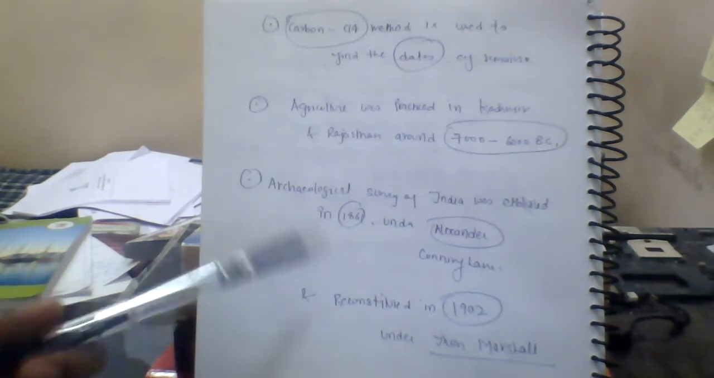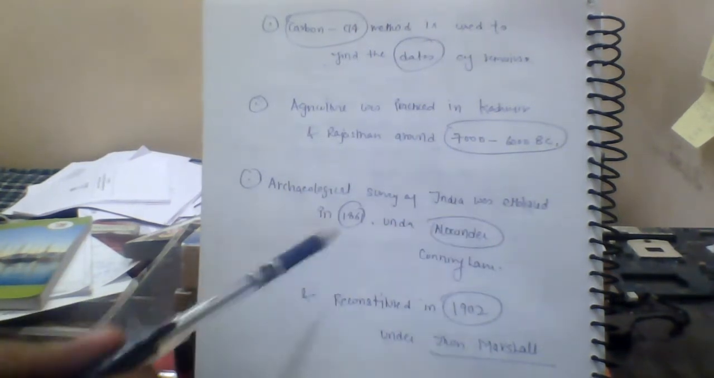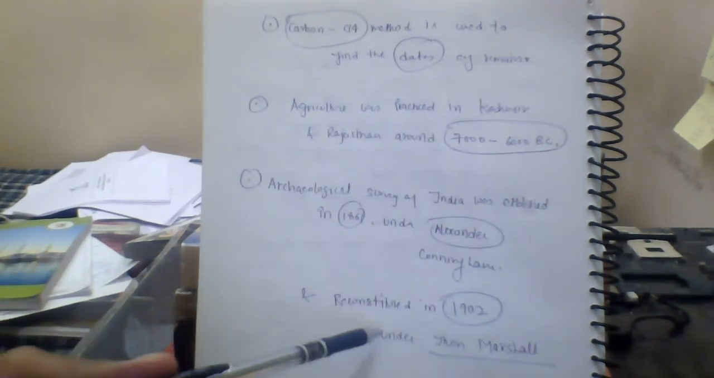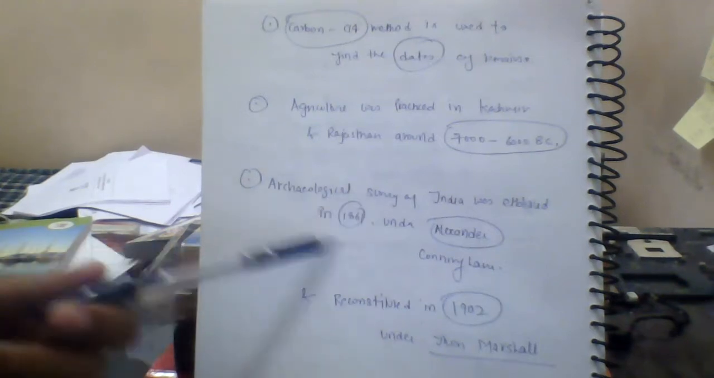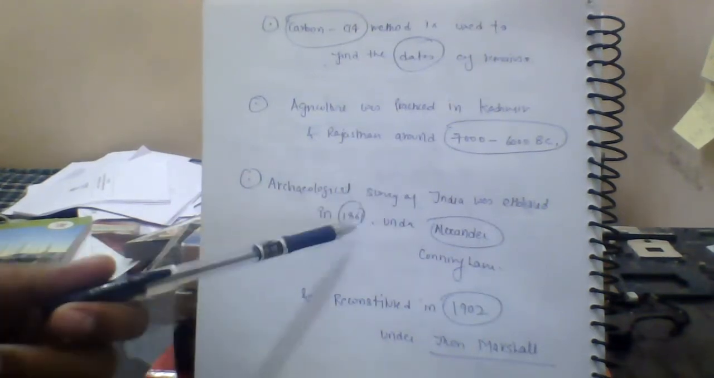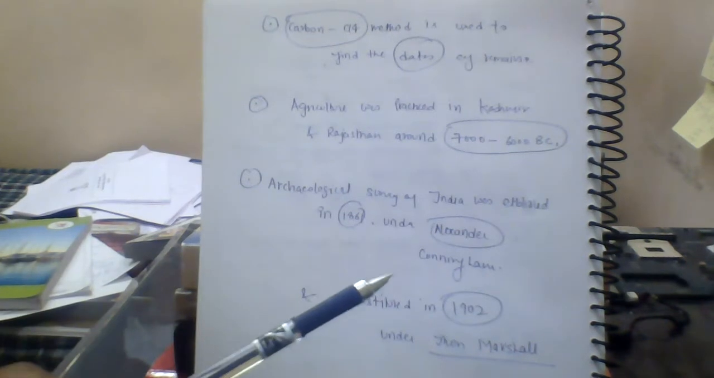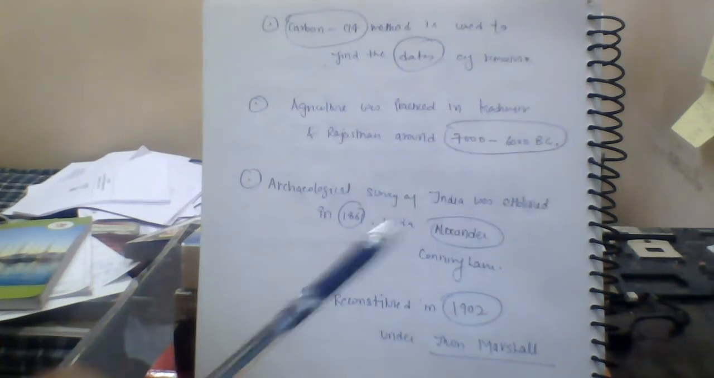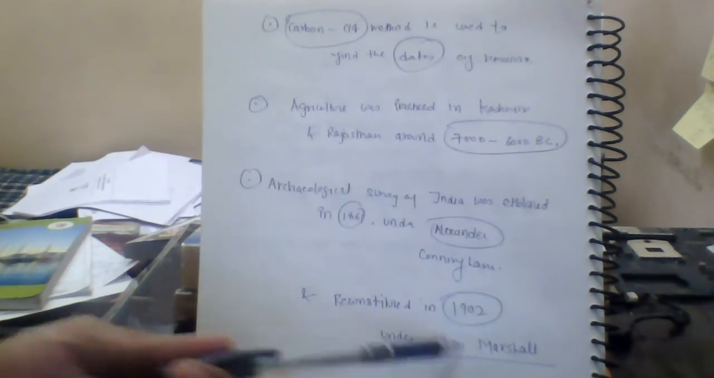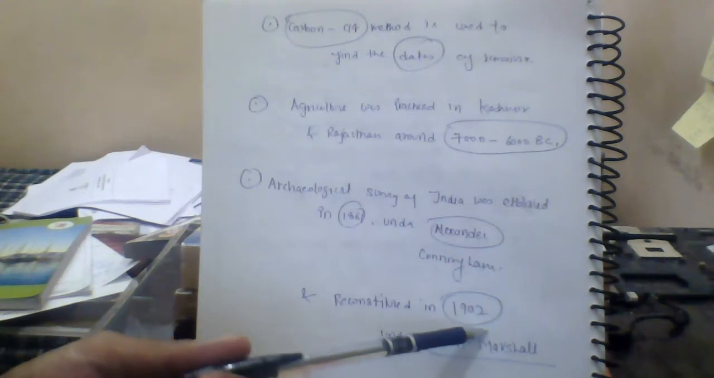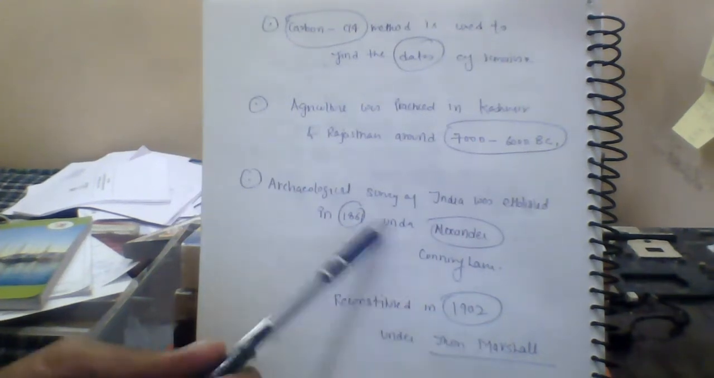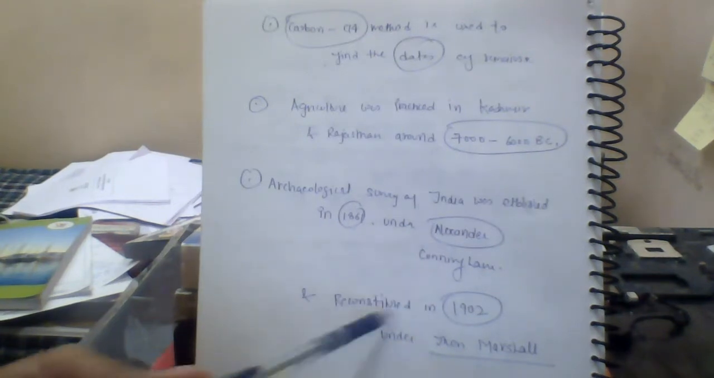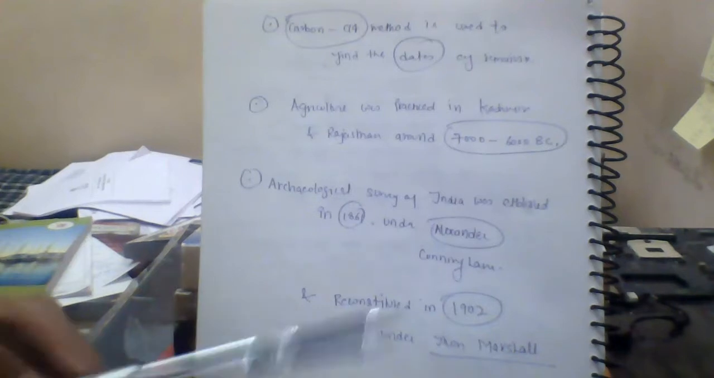The Archaeological Survey of India was established in 1861 under Alexander Cunningham. You should also know that this was at the time of British rule in India, and it was reconstituted in 1902 under Sir John Marshall. So these are the two things. Don't mix them up: in 1861 it was under Alexander Cunningham, and in the reconstitution of 1902 under John Marshall.